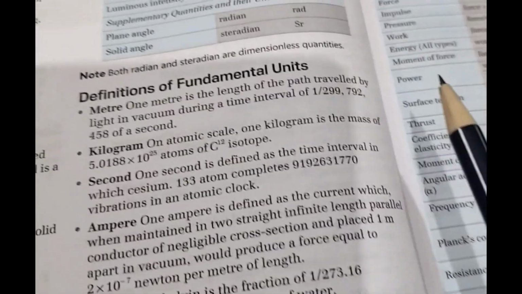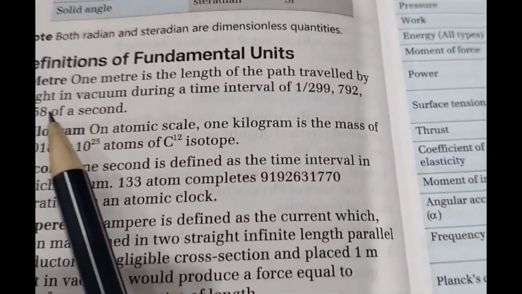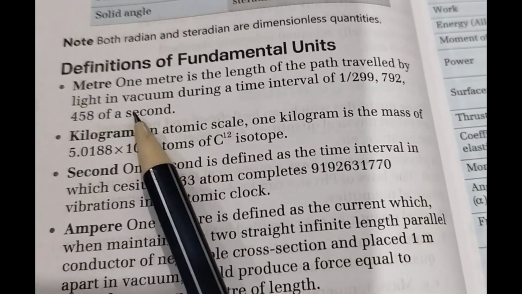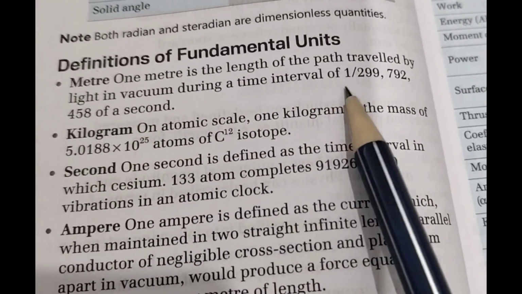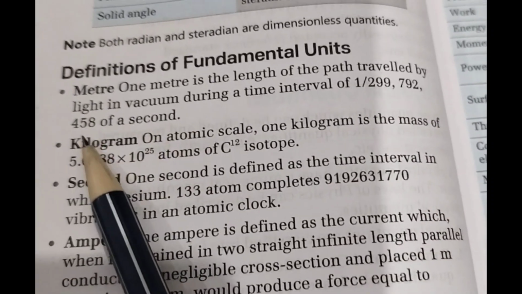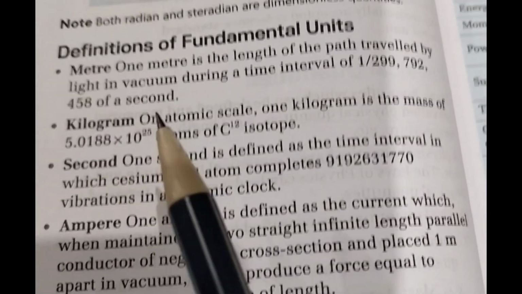Next, we'll have some definitions for the fundamental units. First one is the meter. 1 meter is the length of the path traveled by light in vacuum during a time interval of 1 by 299,792,458 of a second.